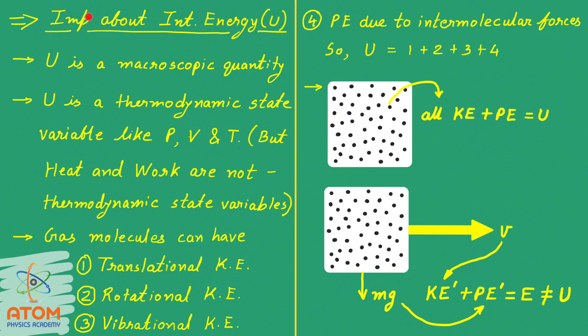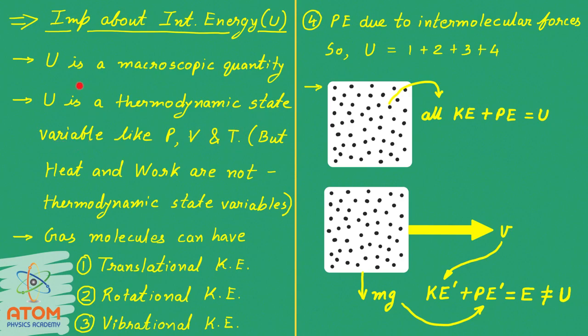Here are important points about internal energy. Internal energy U is a macroscopic quantity. We have studied what is microscopic and macroscopic. So here U is a macroscopic quantity. As well as U is a thermodynamic state variable like P, V and T, pressure, volume and temperature. See, pressure, volume and temperature, they are thermodynamic state variables.